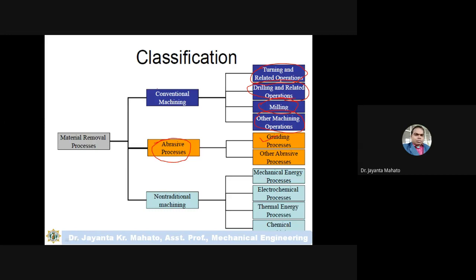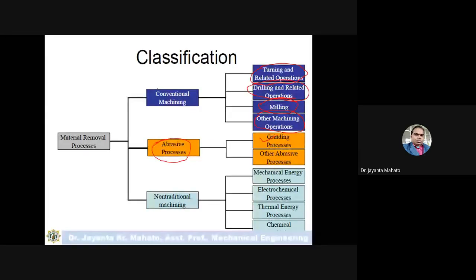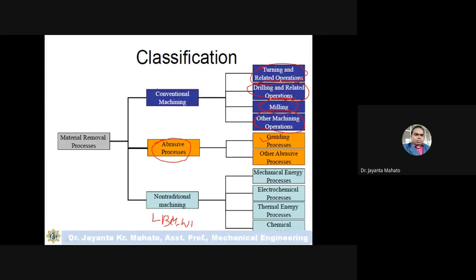Non-traditional processes include mechanical energy processes, electrochemical processes, thermal energy processes, chemical processes, and others like laser beam machining, LBM, and wire electro discharge machining, WEDM.